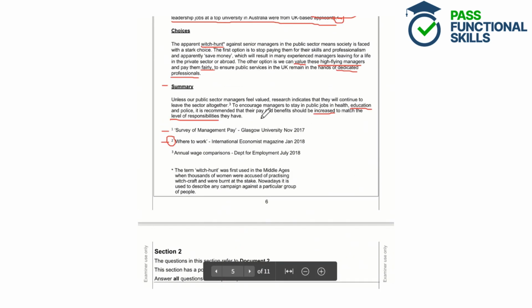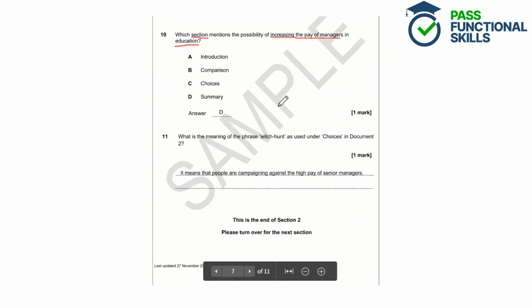So what section is that in? It's in the summary section. So the answer here would be D, summary.